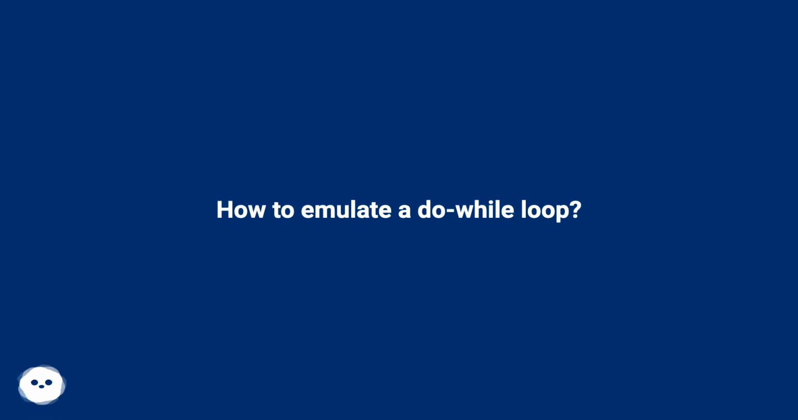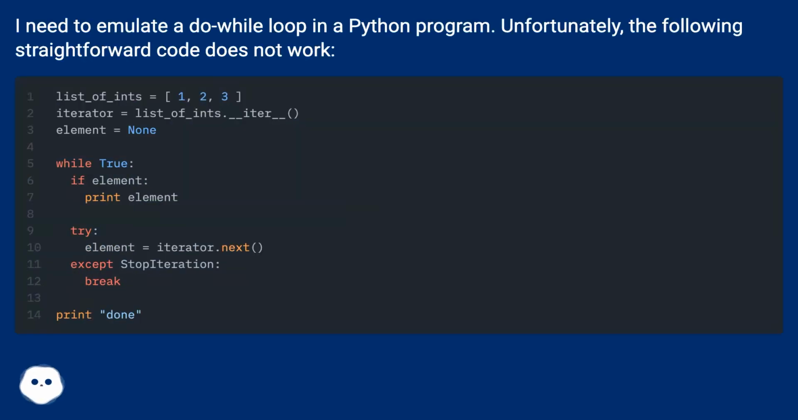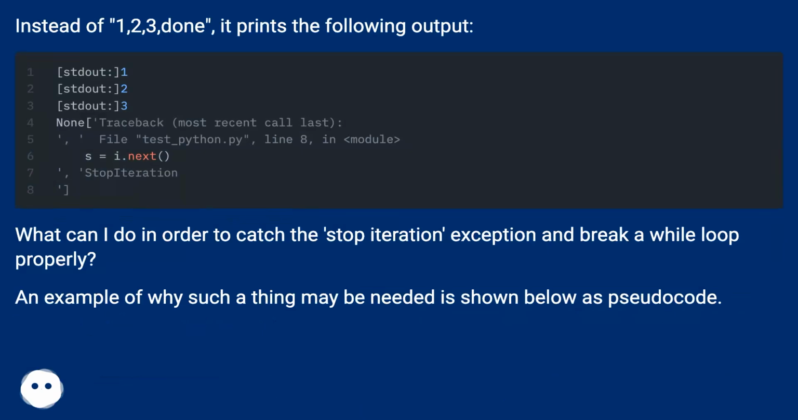How to emulate a do-while loop. I need to emulate a do-while loop in a Python program. Unfortunately, the following straightforward code does not work. Instead of 1, 2, 3, done, it prints the following output. What can I do in order to catch the stop iteration exception and break a while loop properly?